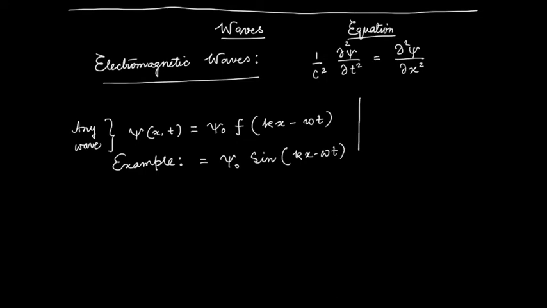Now for electromagnetic waves, omega and k are related. Omega is given by ck, which comes directly from this equation. And if you remember, we call it the dispersion relation.